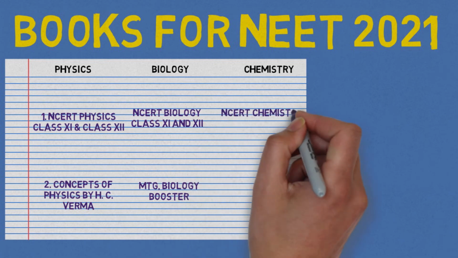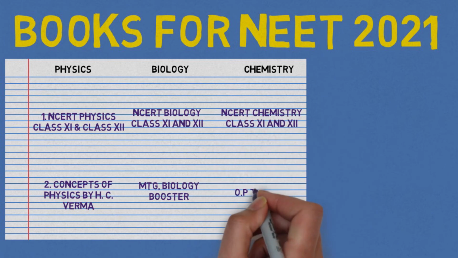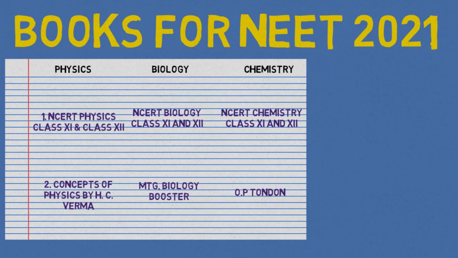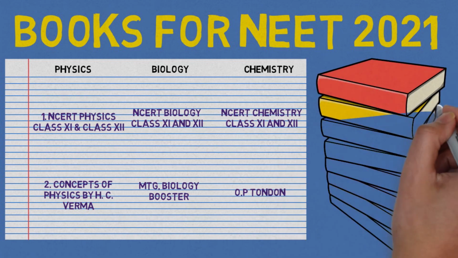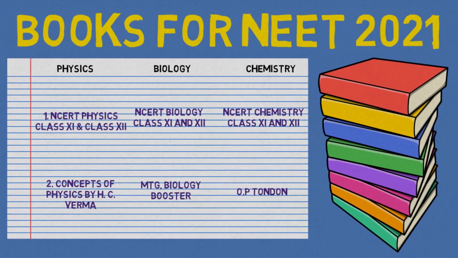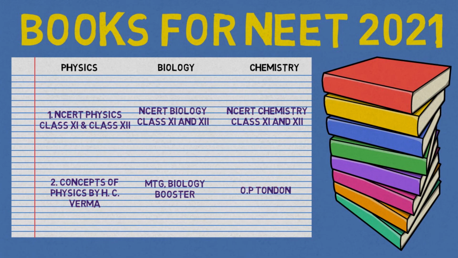For chemistry, the same NCERT textbook for class 11th and 12th. For doing numericals, you can follow MTG or the O.P. Tandon chemistry book. These are the best books which are required to get maximum marks in NEET 2021. In this video, we gave a brief explanation of all the syllabus for biology, physics and chemistry, and we suggested some books that are required to get maximum marks. In our next video, we will give you the most important MCQs for physics, biology and chemistry.